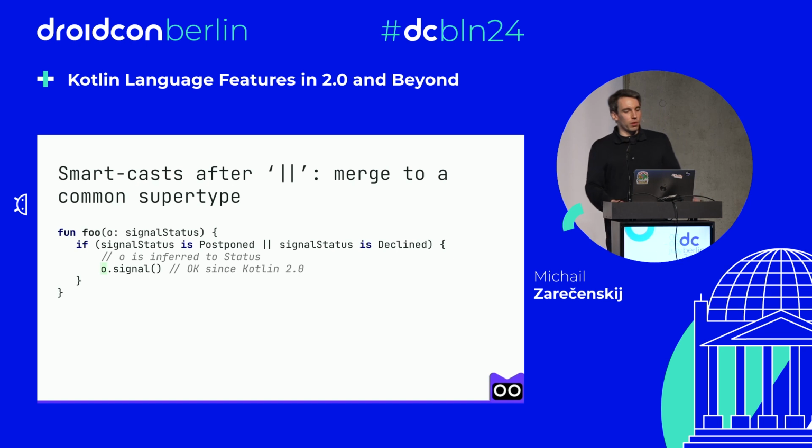And with the K2 compiler, we start to merge information from the OR operator. And now we can infer that our variable is the closest supertype of postponed or declined types, which is status. Therefore, we can invoke the function signal. Again, before, only simple type checks and casts contributed to SmartCasts, but now we extended such expressions to include local variables and also the OR operator.